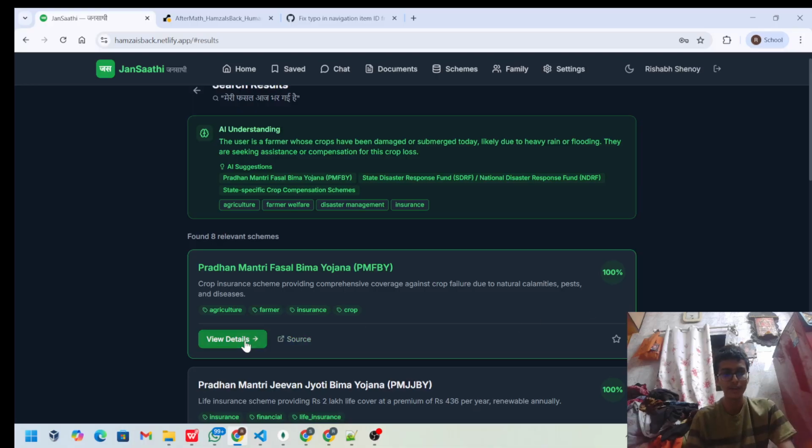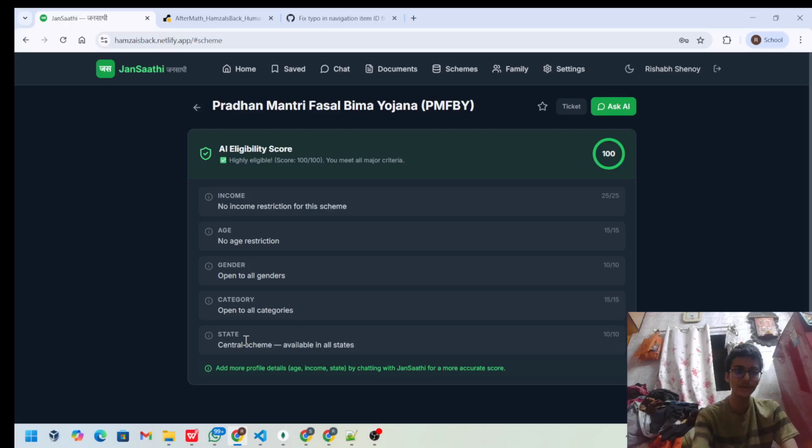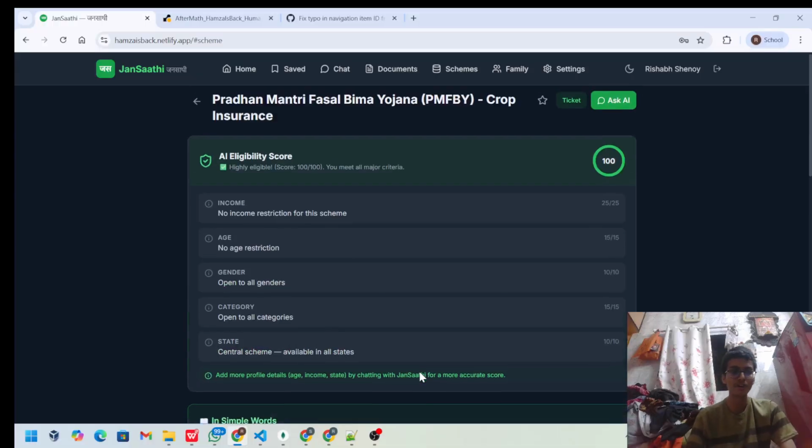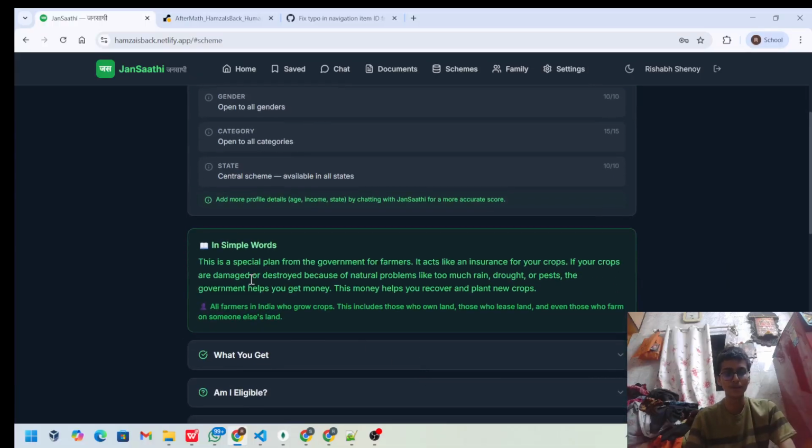Like if you look at view details, it is calculating my eligibility score first. It is checking my income restriction, my age restriction, my gender restriction, and all the things which are eligible to that scheme. Right? This is the ticket one. This is the Ask AI one, and it is just analyzing the scheme for you. It will give me some step-by-step analysis. So I will just show you that as well. For now, in simple words, it is English. We can also turn it on to Marathi, but now I'll show you in English. As you can see, this is in simple words, by web scraping with Beautiful Soup.